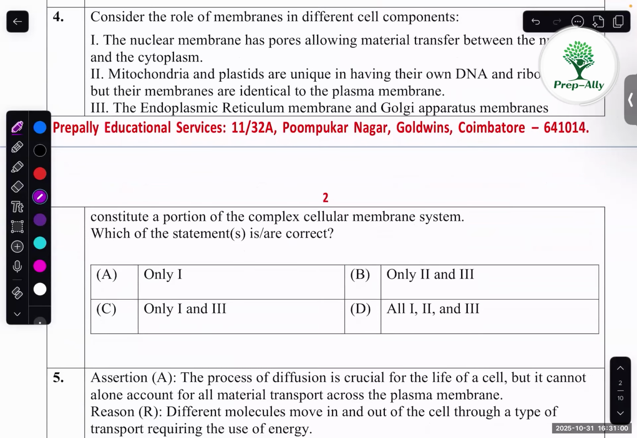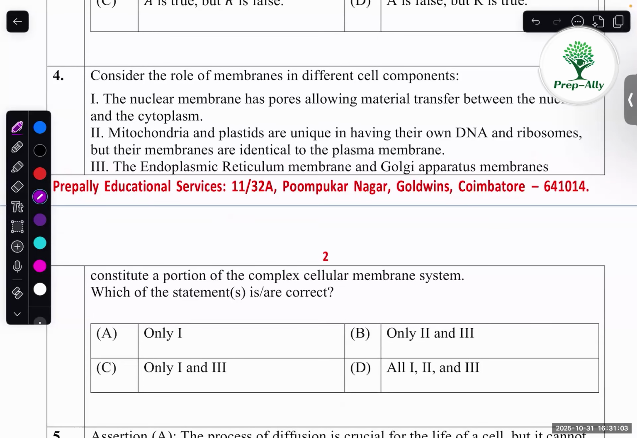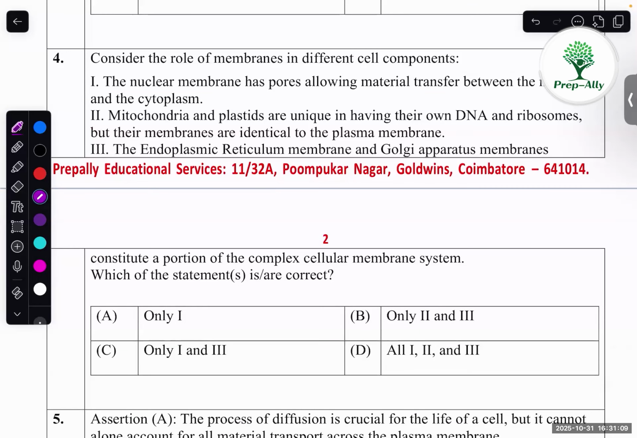Consider the role of membranes in different cell components. So we have to choose the correct statement. The nuclear membrane has pores allowing material transfer between the nucleus and the cytoplasm. It's correct. Mitochondria and plastids are unique in having their own DNA and ribosomes, but their membranes are identical to the plasma membrane. Definitely the first half of the sentence is correct, but their membranes are not identical to the plasma membrane. That's not correct. It's wrong.